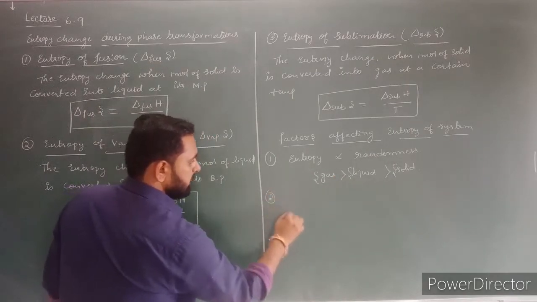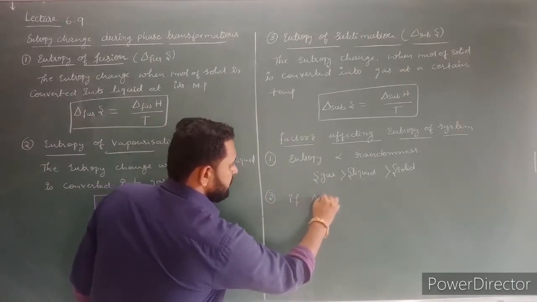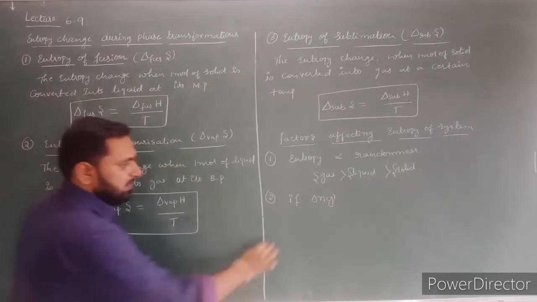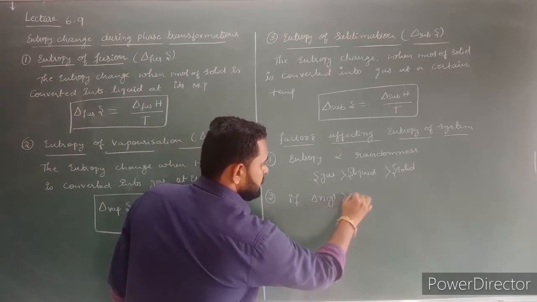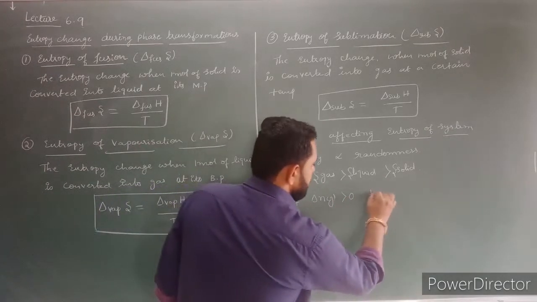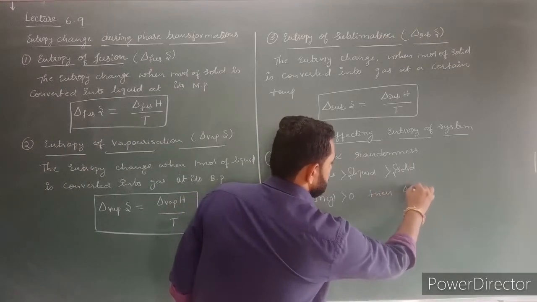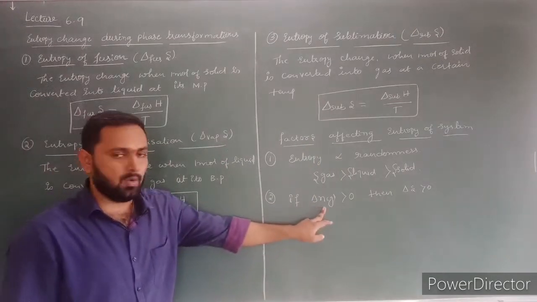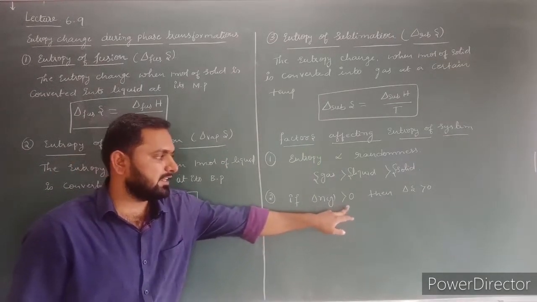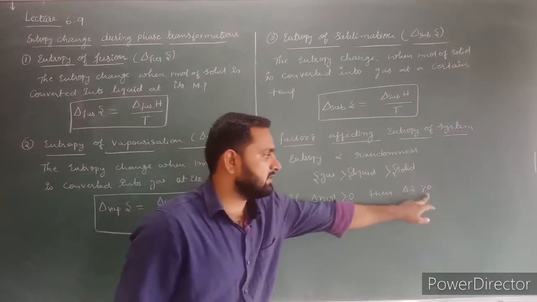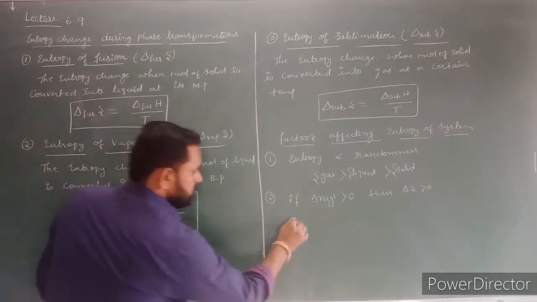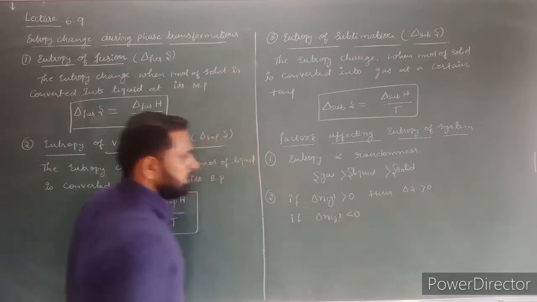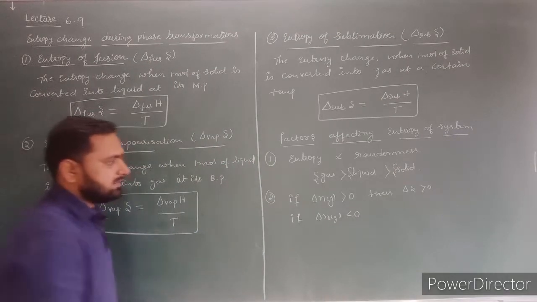The second point, if delta Ng value means change in number of moles. If delta Ng value is greater than 0, then delta S value is also greater than 0. Means entropy depends on number of moles. If change in number of moles is greater than 0, then delta S value is also greater than 0. Next, if delta Ng value is less than 0, then delta S value is also less than 0.